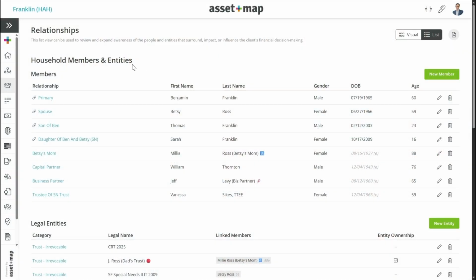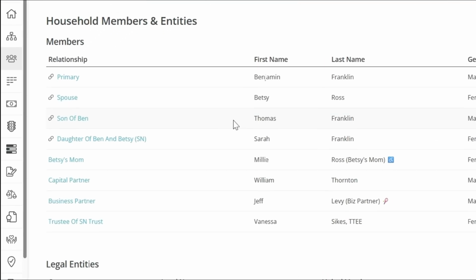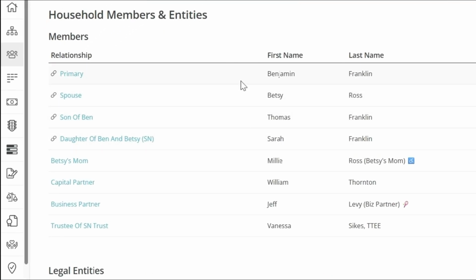Now, many advisors have cataloged relationships in the list view, right? Which is very common for most of us. Who's the primary person? Who's their spouse or partner? What's their son or their children, right? This tends to get cataloged very easily.